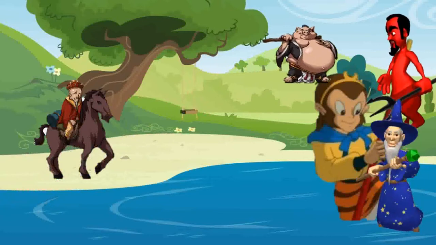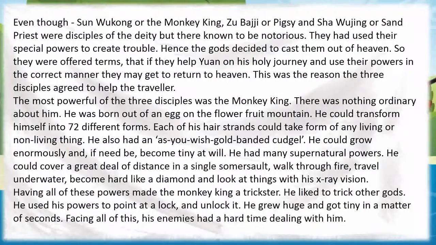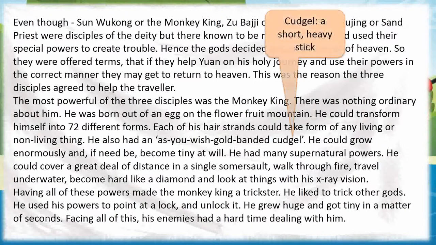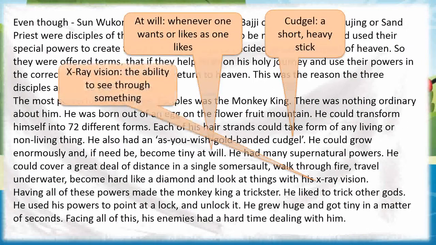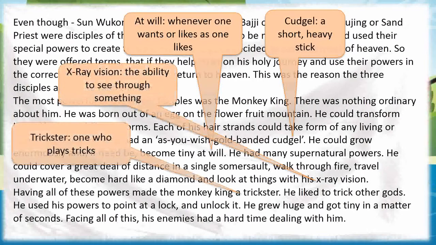He also had an as-you-wish gold-banded cudgel. He could grow enormously and, if need be, become tiny at will. He had many supernatural powers. He could cover a great deal of distance in a single somersault, walk through fire, travel in the water, become hard like a diamond, and look at things with his X-ray vision.